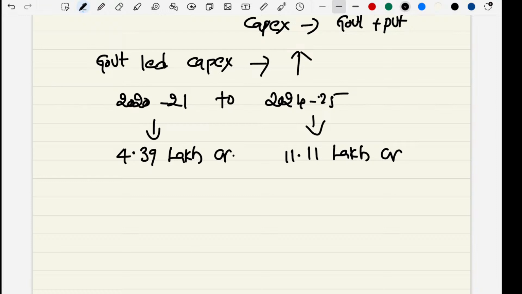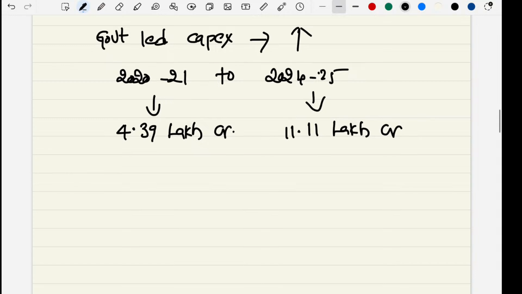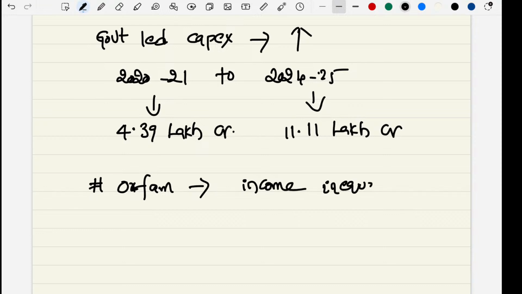Got it, friends? If we observe some of the statistics, we need to talk about Oxfam reports. Oxfam measures inequality. It talks about income inequalities or wealth inequalities.